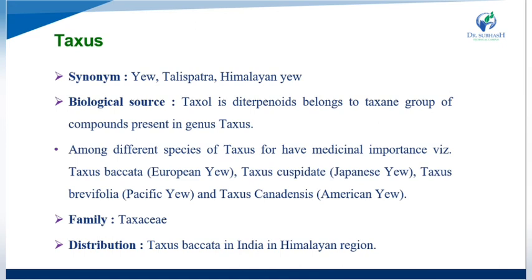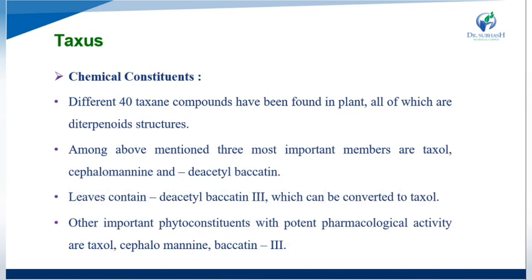Taxus baccata is distributed in India, mostly growing in the Himalayan region. This is the distribution of Taxus. Now we see the chemical constituents of Taxus. About 40 different taxane compounds have been found in the plant, all of which have a diterpenoid structure.